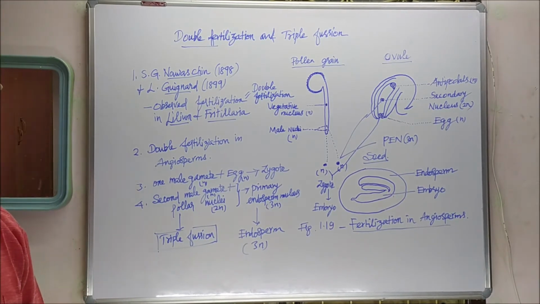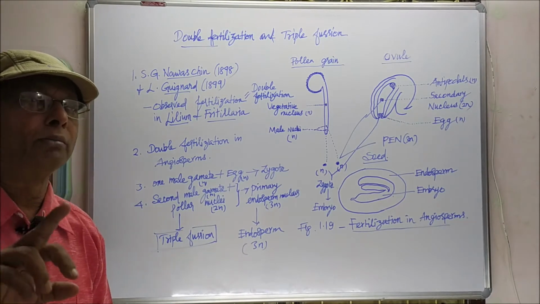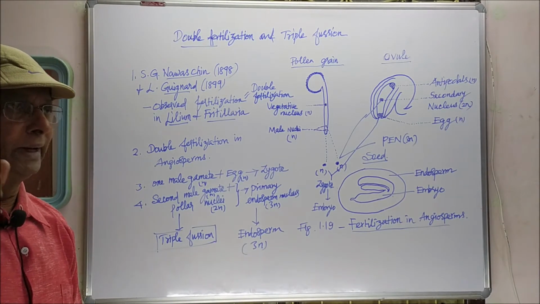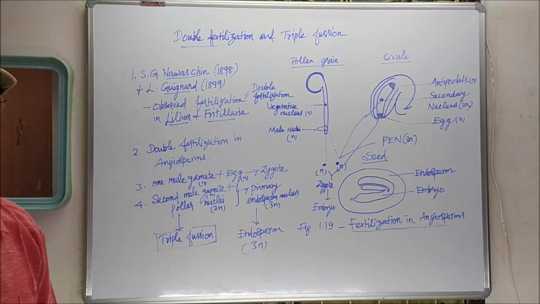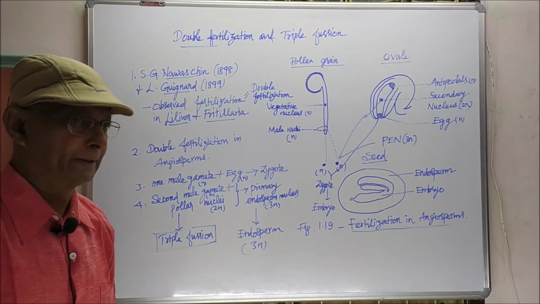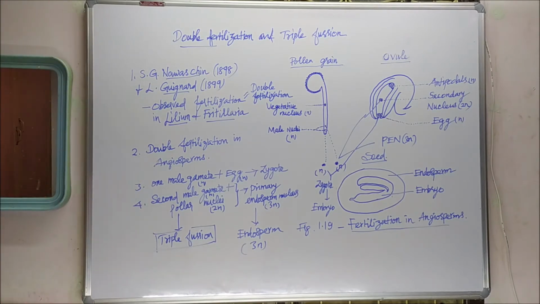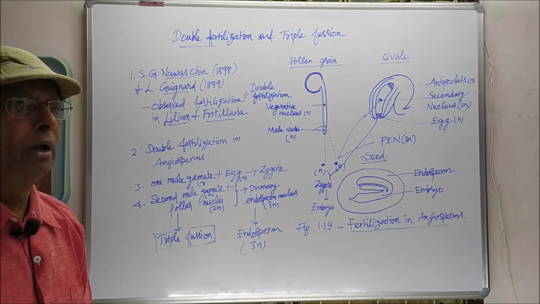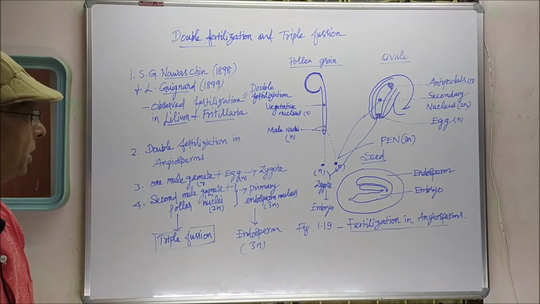That male gamete unites with the egg cell and forms the zygote. So in all gymnosperms, only one fertilization takes place, single fertilization. But in angiosperm, two fertilizations take place. That is considered double fertilization.